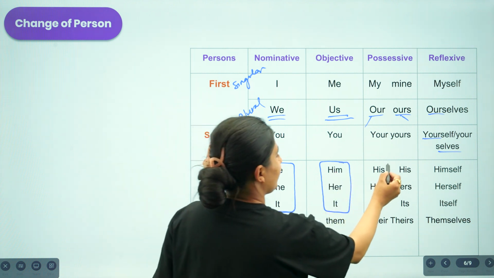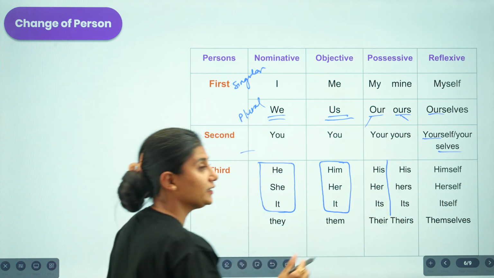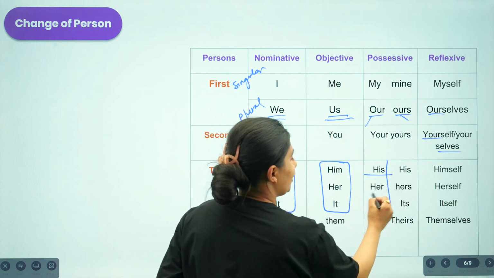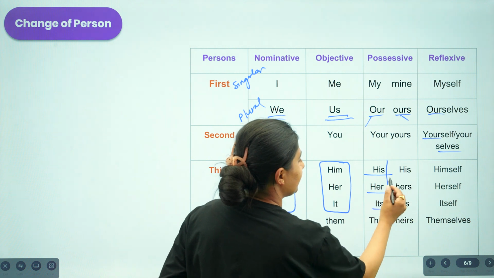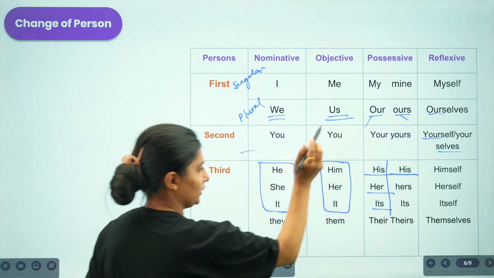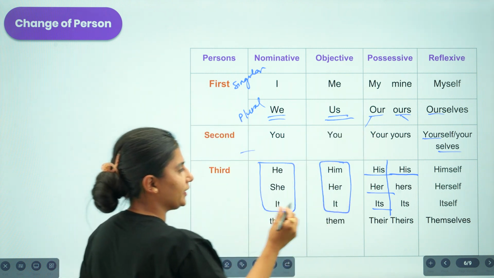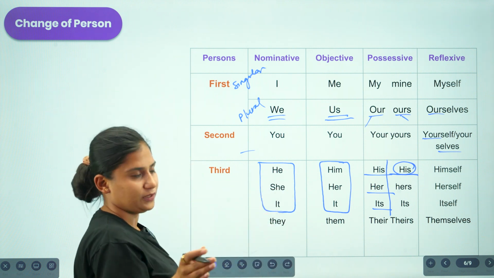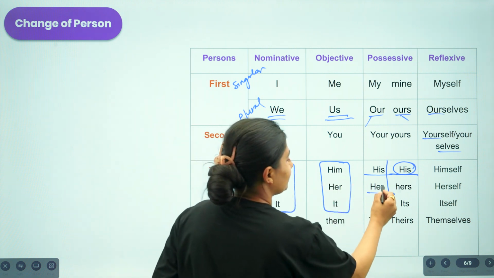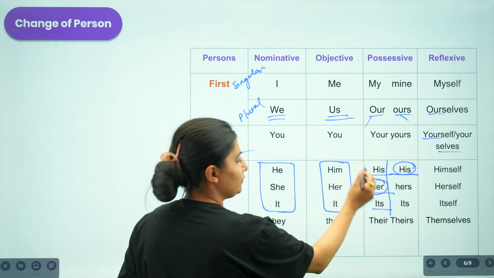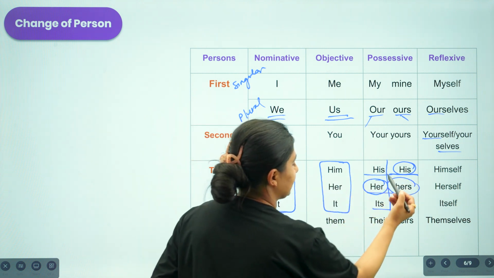So if we are presenting that something belongs to someone, we are supposed to use his, her, its. In the context of belongingness, this his is used independently as well as along with the noun. But talking about her, this her is used before noun, but hers is used independently.